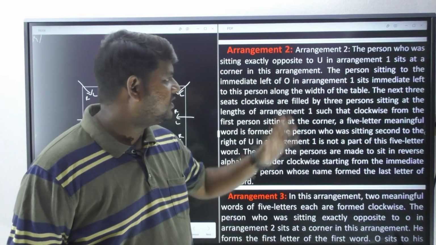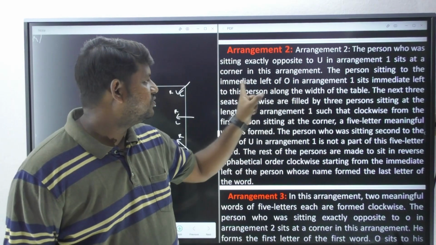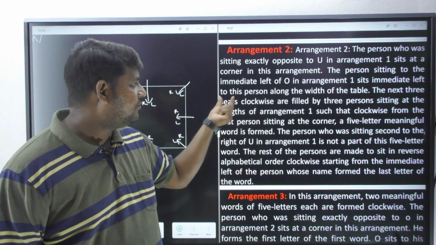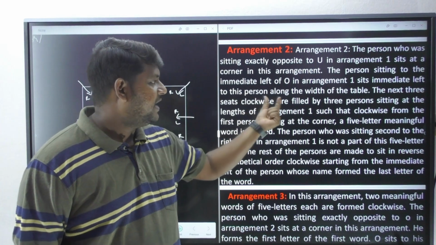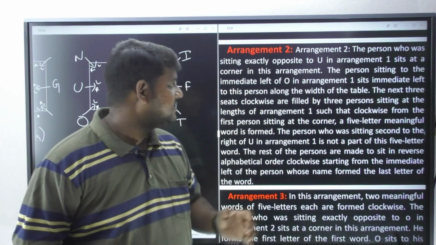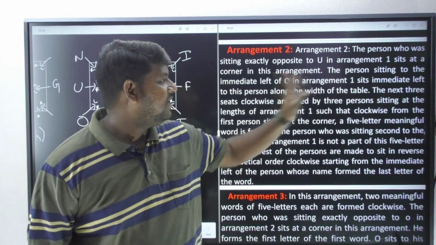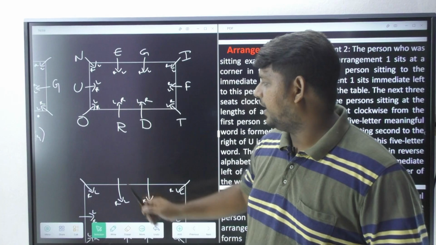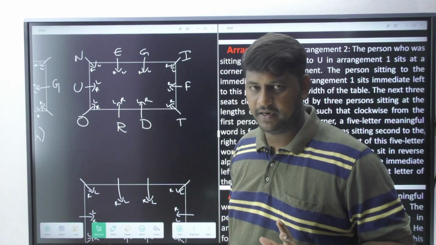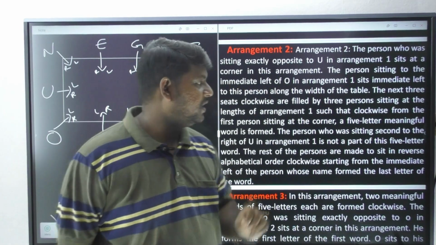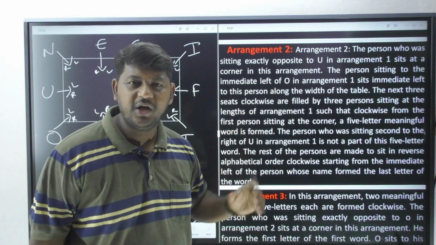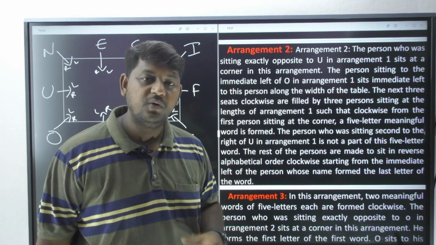Now let's move forward with the information. The person sitting to the immediate left of O in arrangement 1 sits immediate left to this person along the width of the table. So now tell me who is actually seated immediate left of O in arrangement 1. U is the person seated. So they are trying to say U sits immediate left to this person. What do you mean by this person? They don't want to reveal the name.